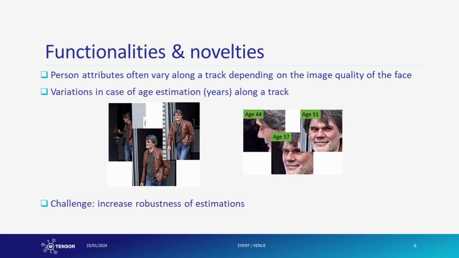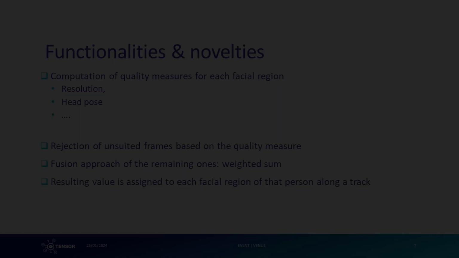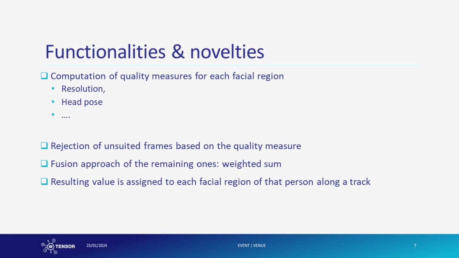The accuracy of attribute estimations is highly dependent on the quality of the underlying image, which can result in significant variability along a track. As illustrated, age estimations fluctuate considerably. To enhance accuracy and robustness, it is essential to aggregate results over time. To stabilize the attribute estimations throughout a track, we designed an approach to compute a fused single estimation for the entire track.